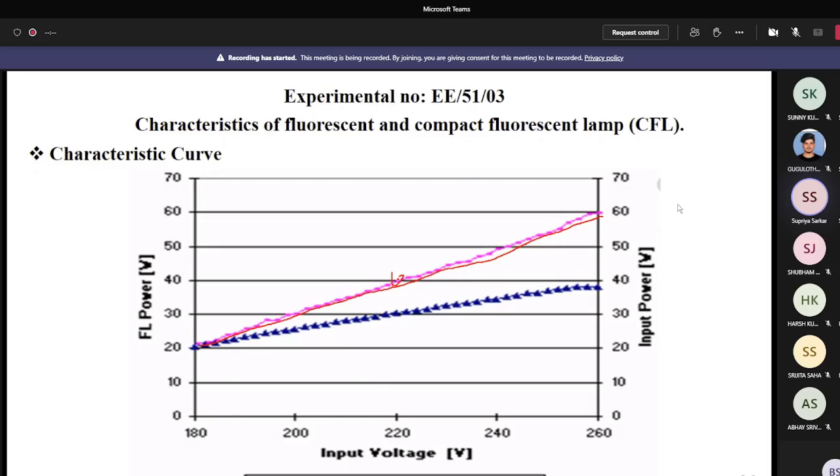But nowadays the CFL lamp is obsolete due to several problems. Nowadays the LED lamp is coming, so it is not introduced in our experiment yet. We hope we can introduce the LED lamp quickly. Then I can discuss the LED lamp and its power consumption. But now it is not there, so that's why I do not discuss the LED lamp.